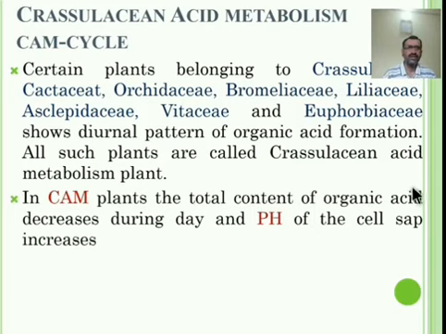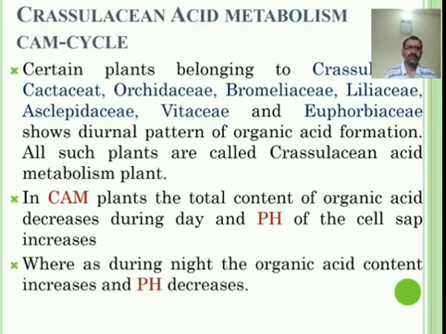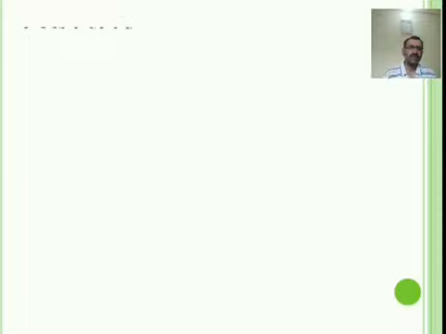Here in CAM plants the total content of organic acid decreases during daytime, and the pH of the cell sap increases, whereas during night time organic acid content increases and pH decreases. This is the vice versa of the above.